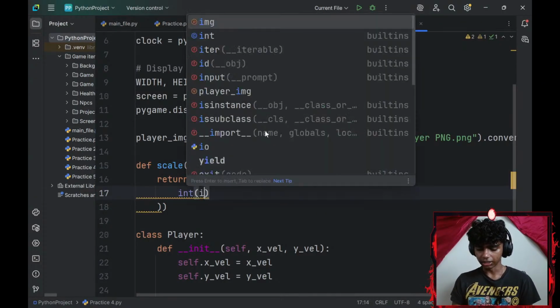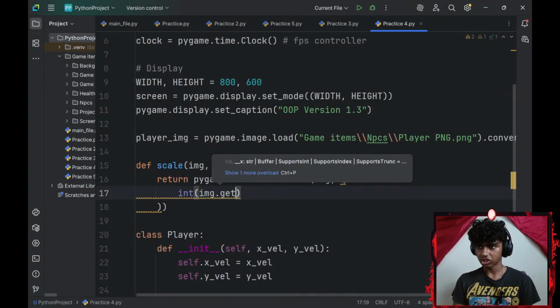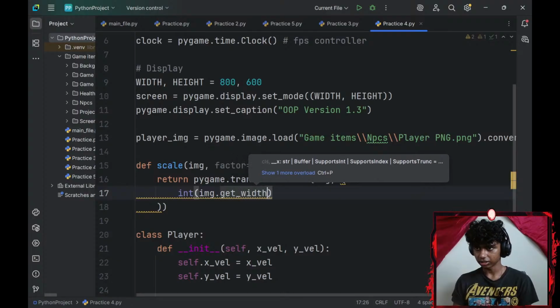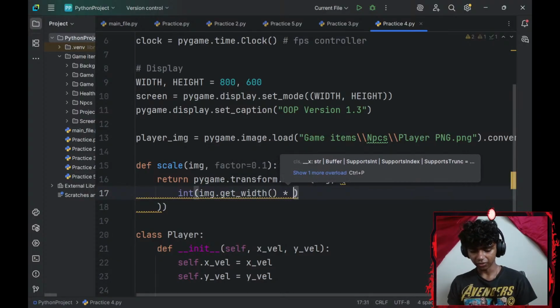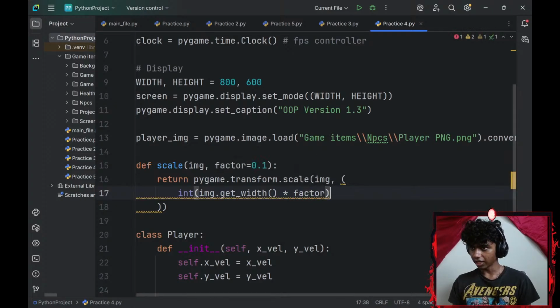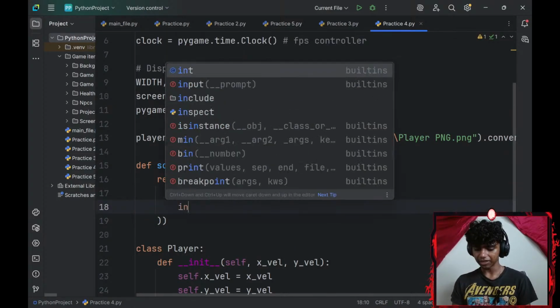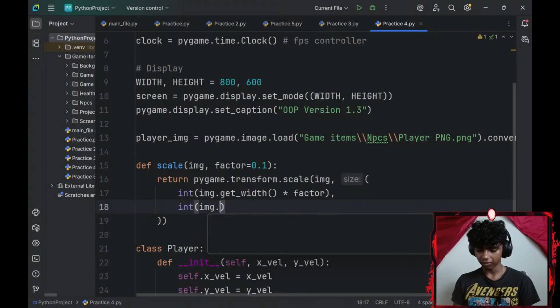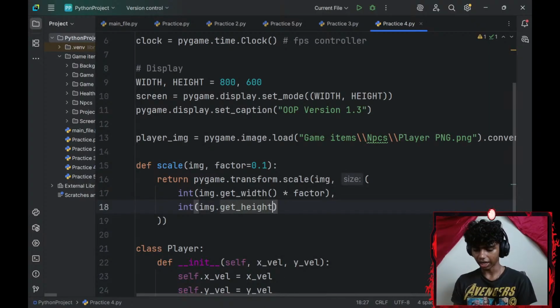So I'll get my image because I want to scale my image. I'll get my image's width. And then I'll multiply that with my factor. And then I'll add a comma and do the same thing with my height. So I'll do image.get_height. I'll multiply that with my factor as well.